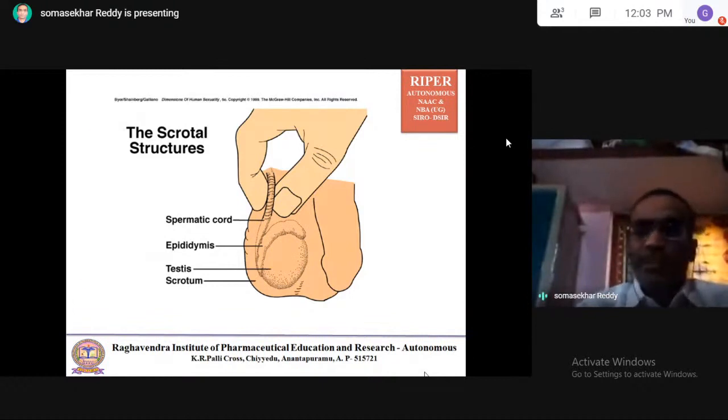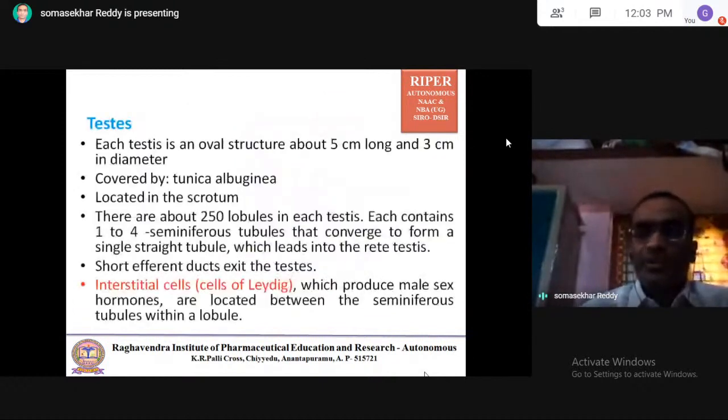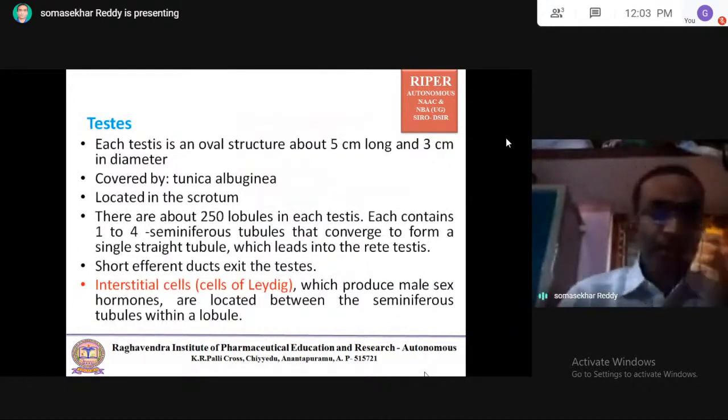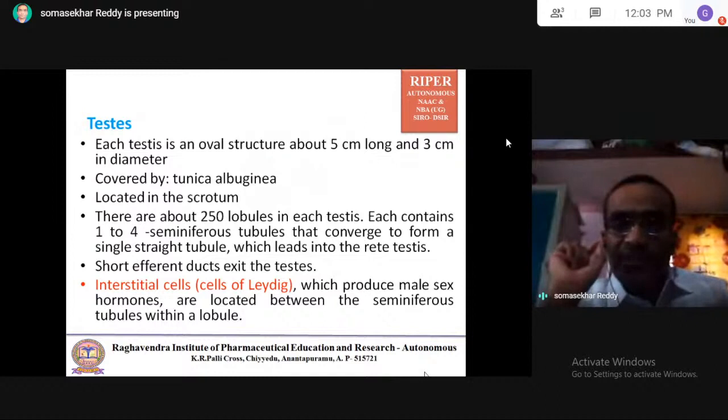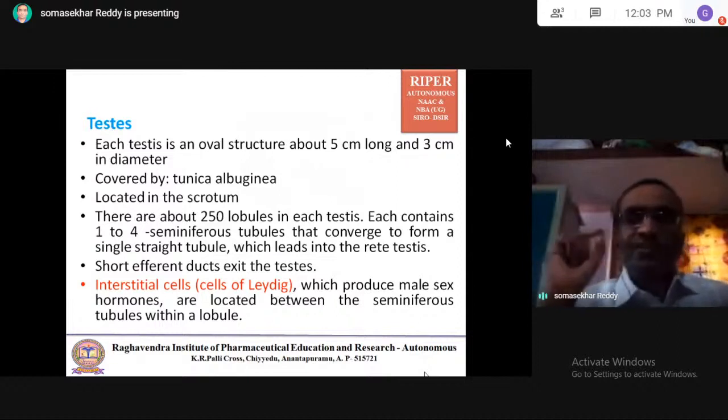So the scrotum has the testes. There are two testes. Each testis is an oval structure about 5 cm long and 3 cm in diameter. The testis is covered by the tunica albuginea and is located in the scrotum.